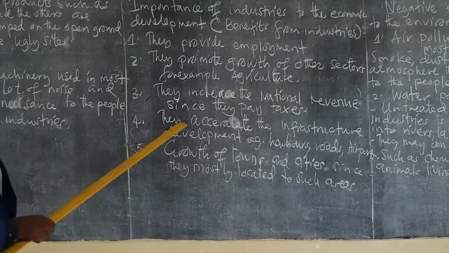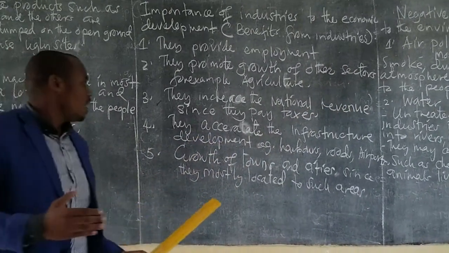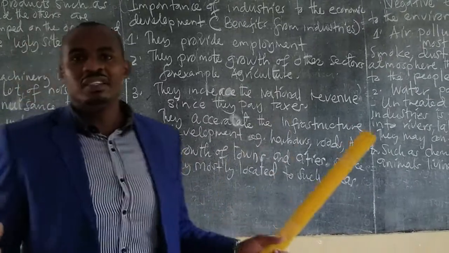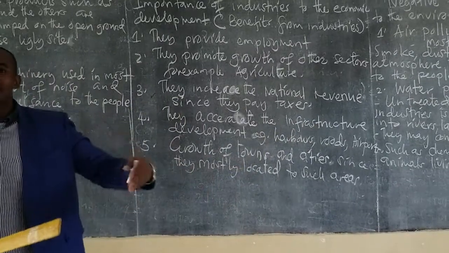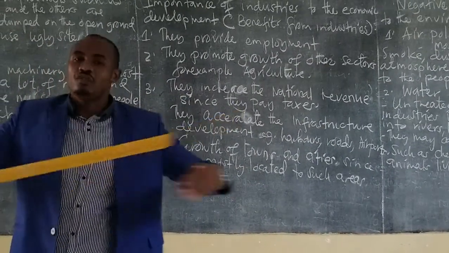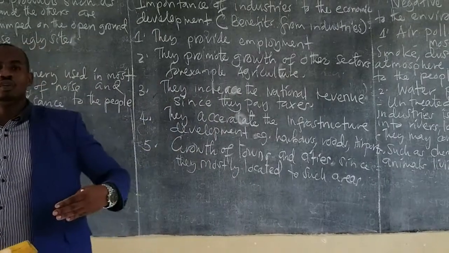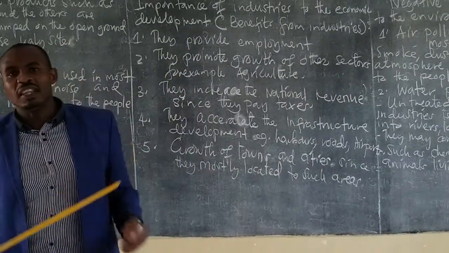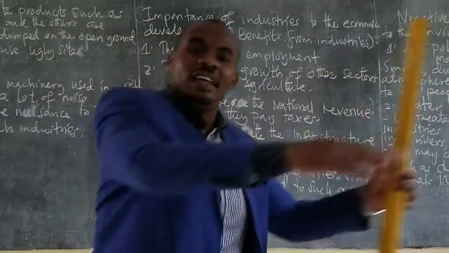Another one, they accelerate infrastructure development. Example, harbors, roads, airports, railways, and whatever case. As you have seen there, the industries need the availability of infrastructure so as to transport the raw materials from the primary industries to the secondary industries.